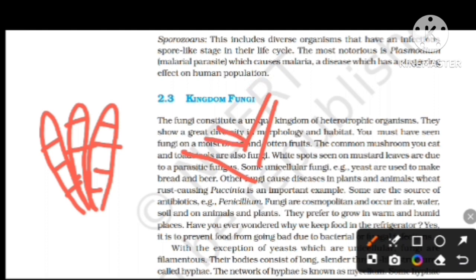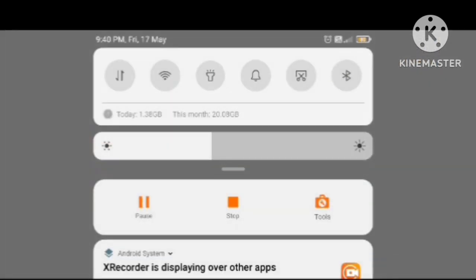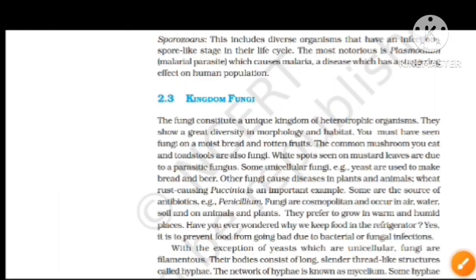Others have no branches and no septae, and are coenocytic. The network of hyphae is the mycelium.